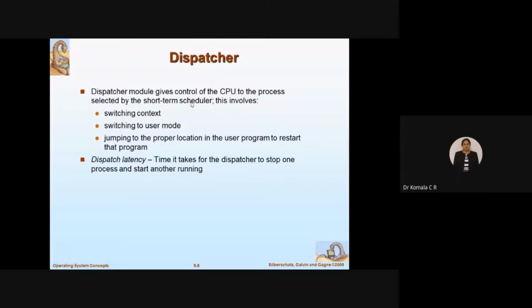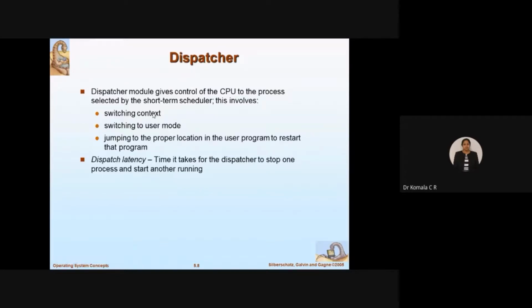So short-term means the response is fast. The dispatcher will decide what is the time that the CPU will take to switch from user mode to kernel mode or from kernel mode to user mode. I call that concept switching context. Last class I was explaining the concept of context, right? How the CPU will switch from user mode to kernel mode and kernel mode to user mode, and how much time it will take, the response time. That is called switching context.